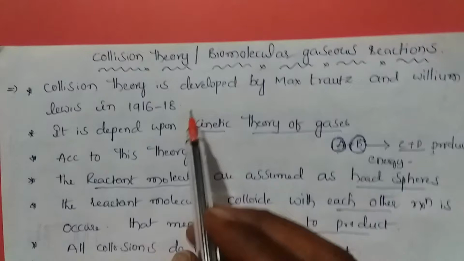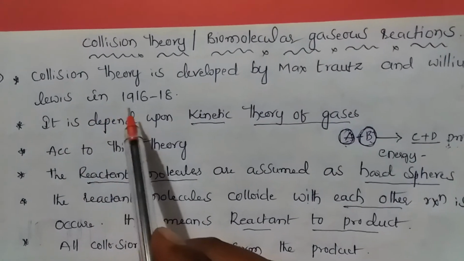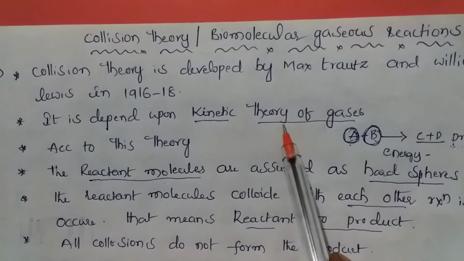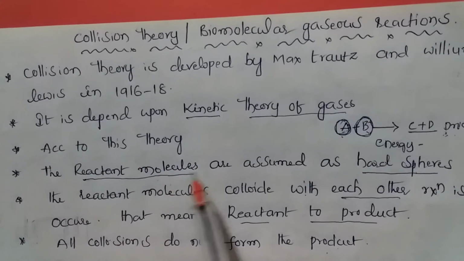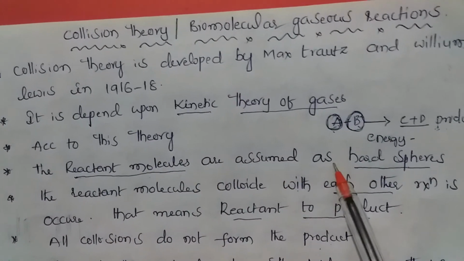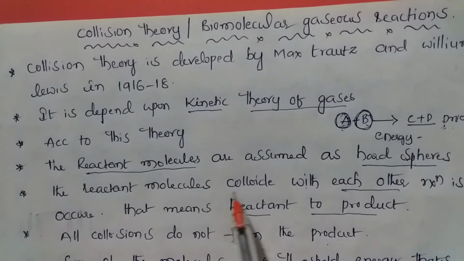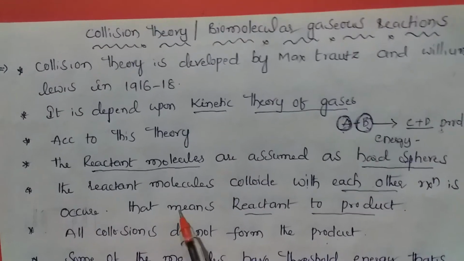To recap: collision theory was developed by Max Trautz and William Lewis in 1916 and 1918. It depends upon the kinetic theory of gases. According to this theory, the reactant molecules are assumed as hard spheres. The reactant molecules collide with each other, and reaction occurs, that means reactant to product.